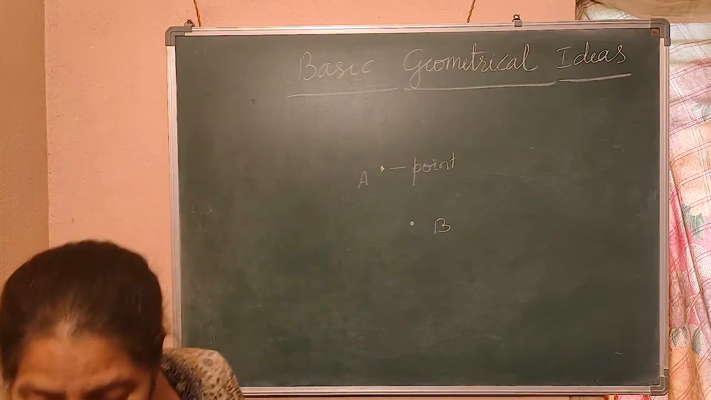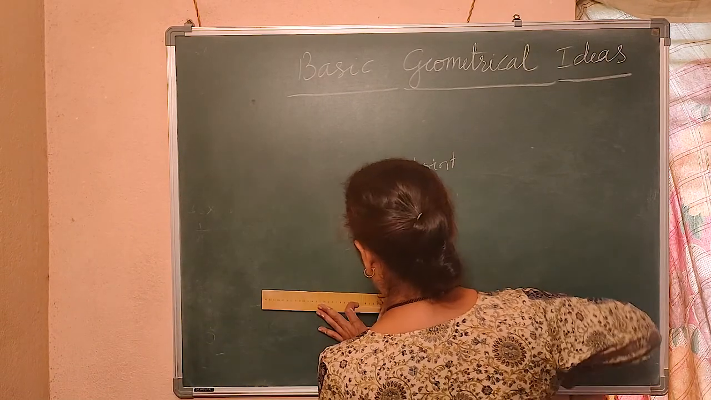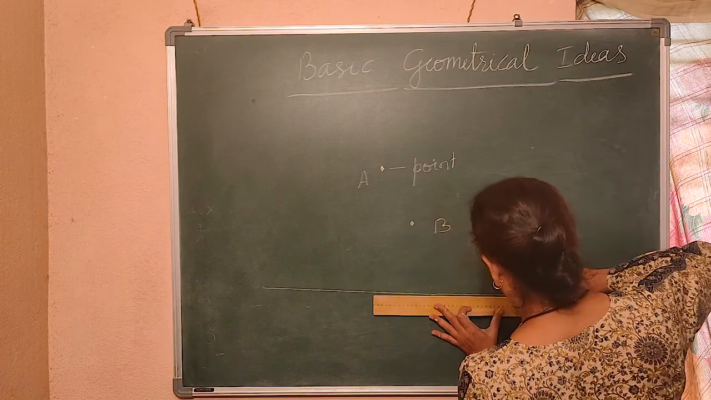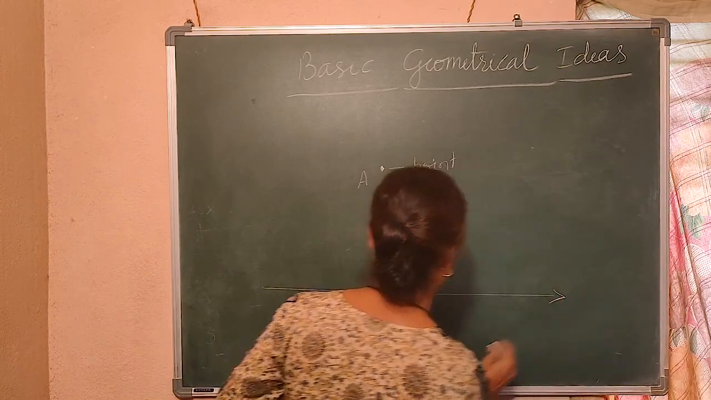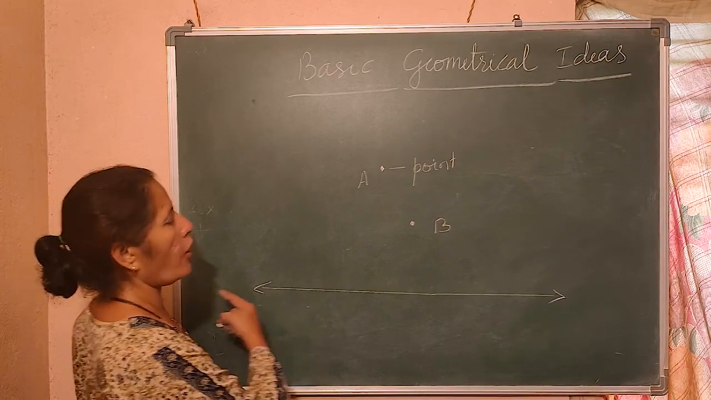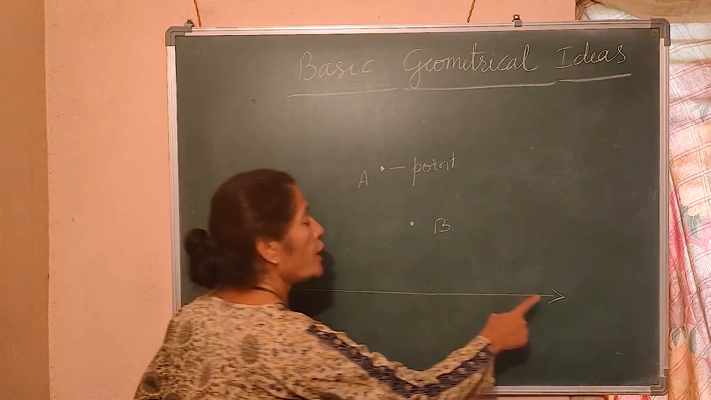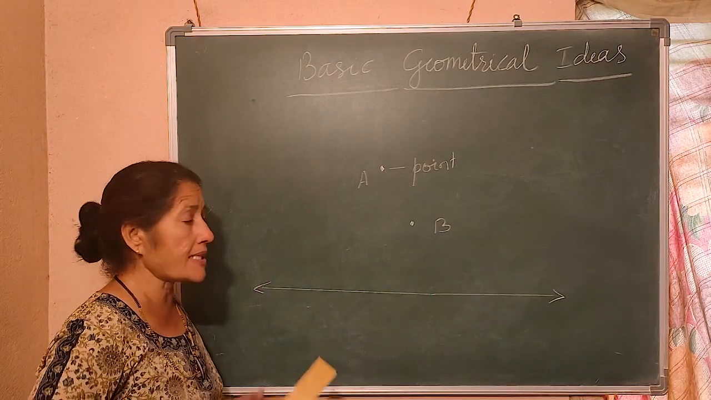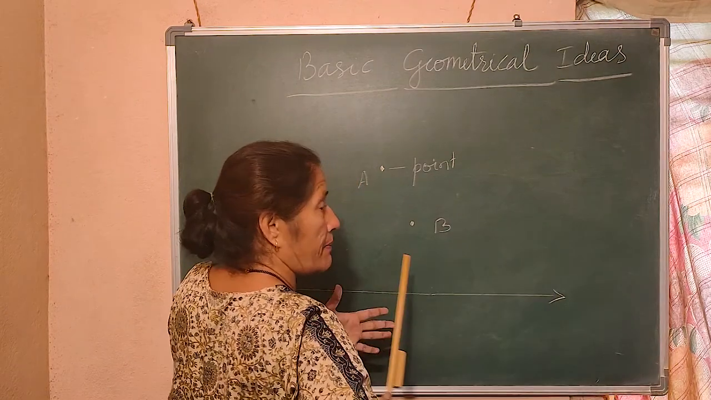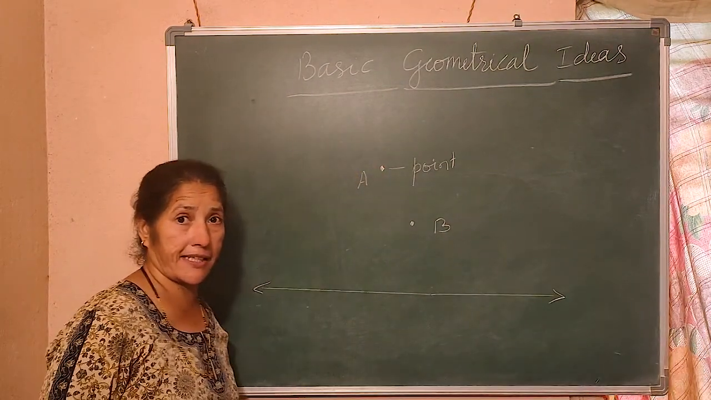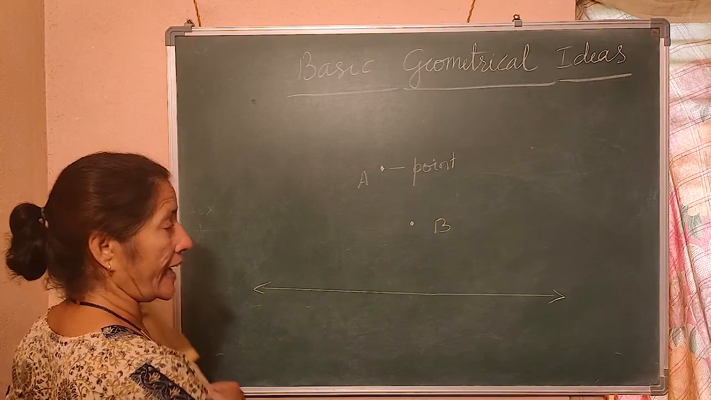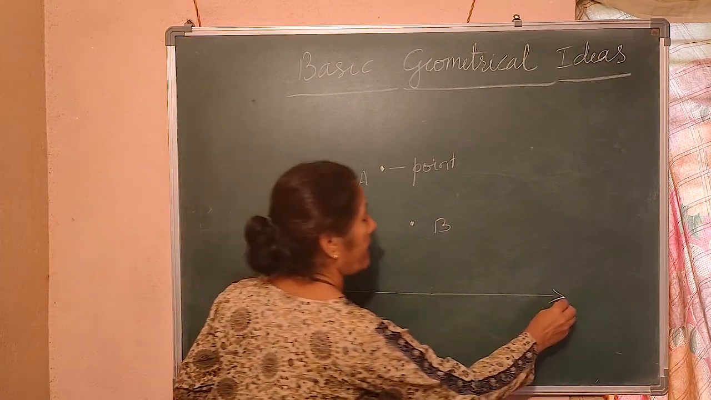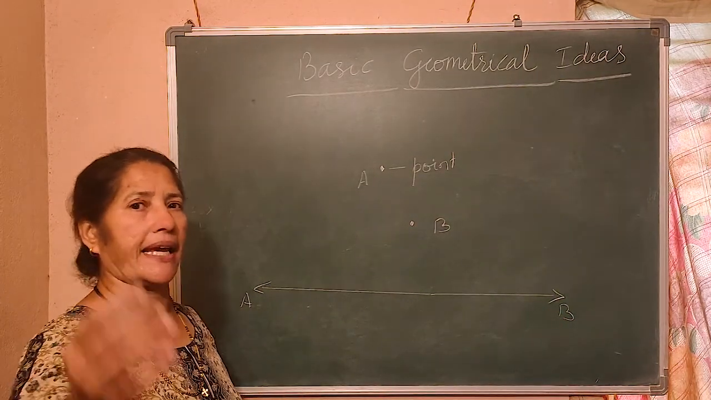Now, I can draw one line using a scale and I call it a straight line. And I can extend that line either this way or that way. That is why I have drawn two arrow marks. What is the meaning of these two arrow marks? That means it can be extended on either way. Like this also I can take. And if I name it AB, I say AB is a straight line.